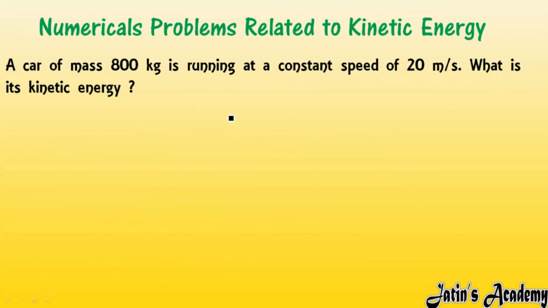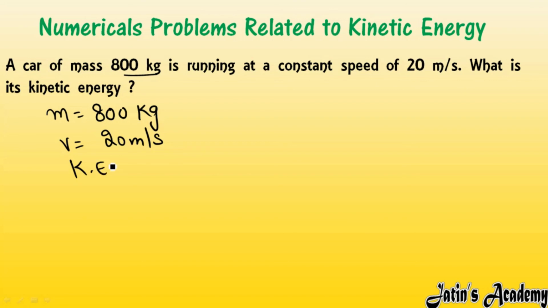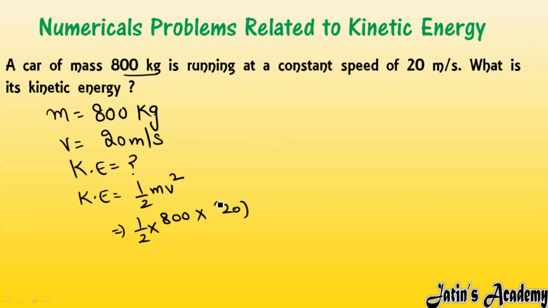Next we are having the third numerical related to kinetic energy. Here we are having a car of mass 800 kg, running with a constant speed of 20 meter per second. So here speed or velocity is given to us, 20 meter per second. We have to find the kinetic energy. Fine. So kinetic energy formula we know, half mv square. So just put the values of mass and velocity in the formula. You will get half multiply mass multiply velocity square, that is 20 square.